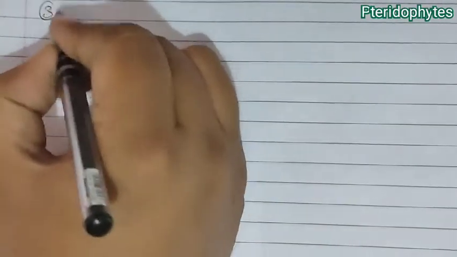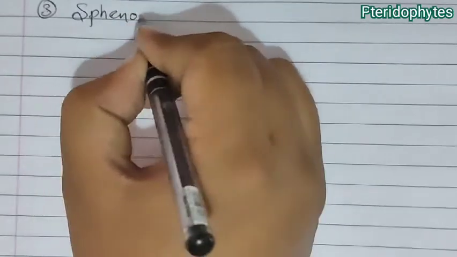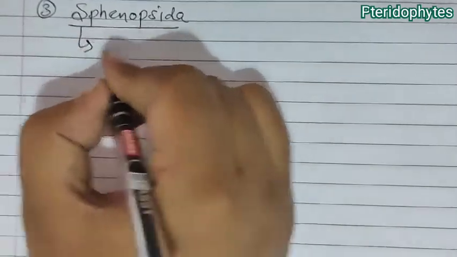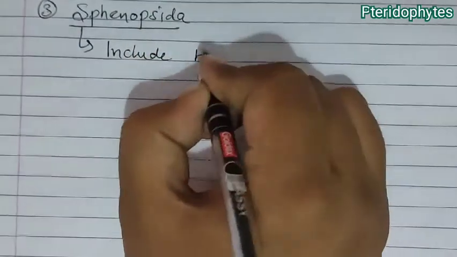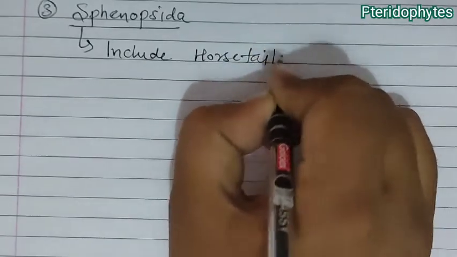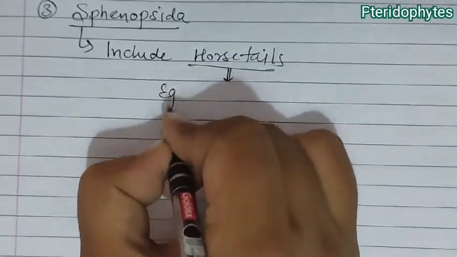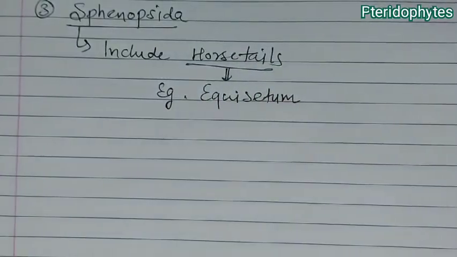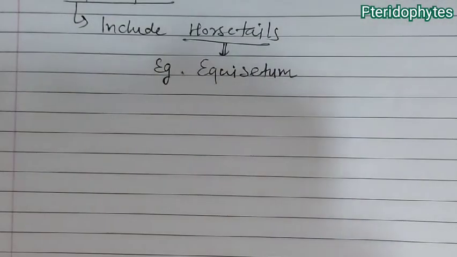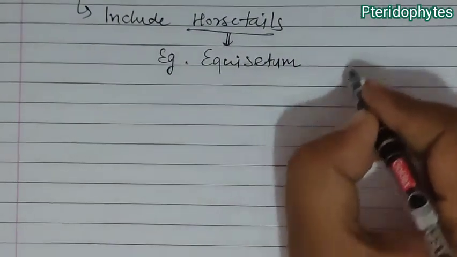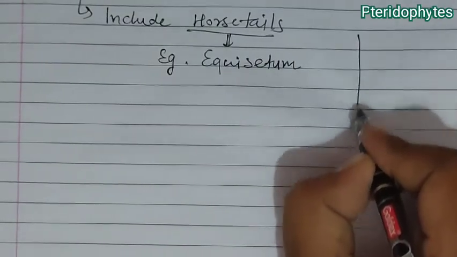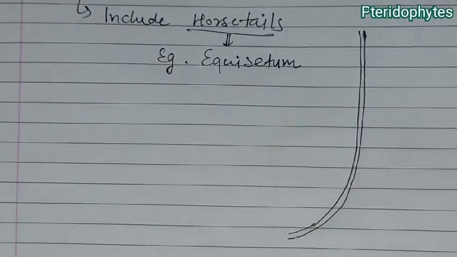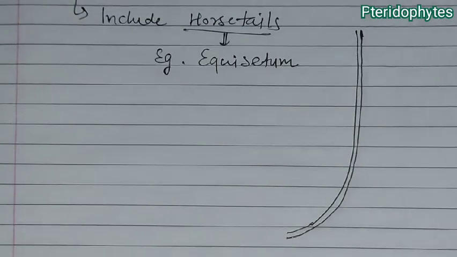So this is with respect to our second part, Lycopsida. Now we come to the third class, Sphenopsida. Sphenopsida include horsetails, and one important example of horsetail is Equisetum. When we see the diagram of Equisetum, we find a diagram like this.